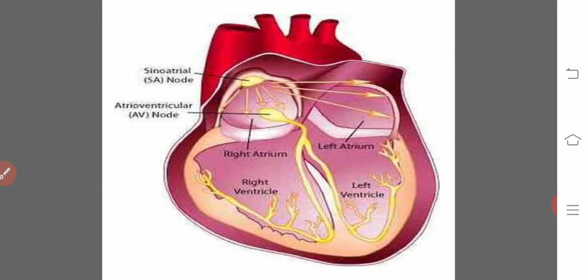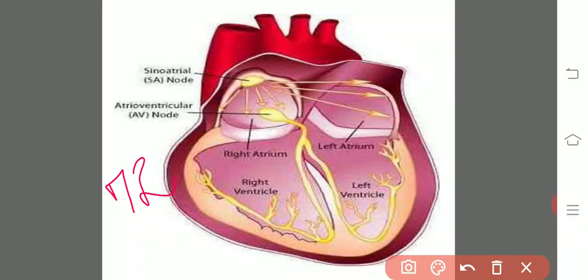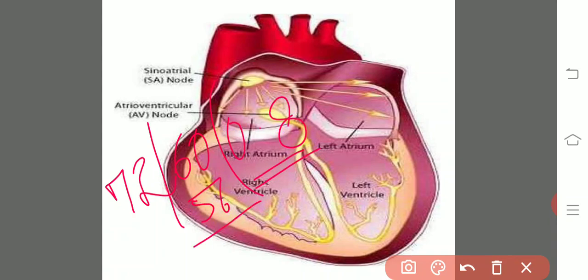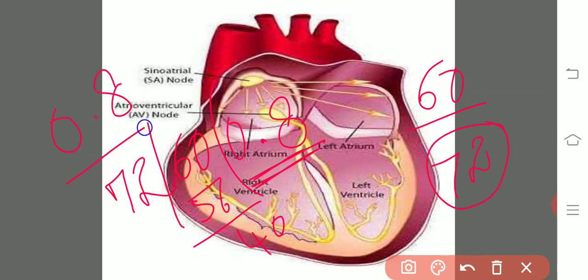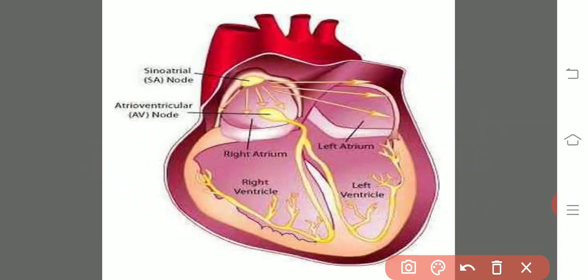Now for our convenience, if you observe, the number of heartbeats per minute is 72 for 60 seconds, then each beat will be 0.8 seconds. 0.8 second means less than 1 second, not even 1 second. So there are 60 seconds, but the heartbeat is about 72. Each beat requires less than 1 second. How much time is it? 0.8 seconds of time. This is very, very important, frequently asked in the competitive examinations.